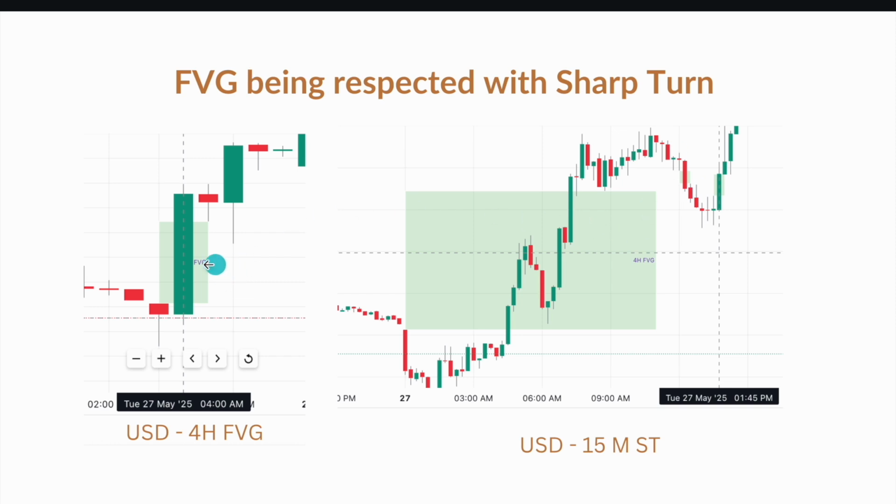So this is how fair value gaps appear in price action and how we can use them to our advantage. We'll see that in the coming section. This is a fair value gap created on Tuesday, 27th May 2025 at 4 a.m. UTC. You can cross-check it and understand it yourself.